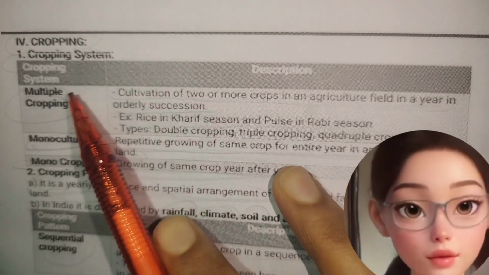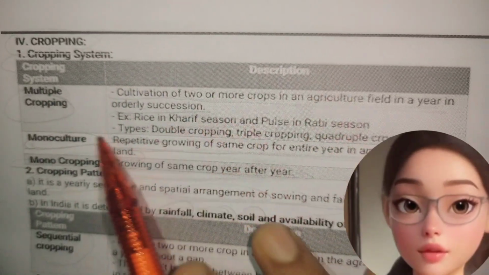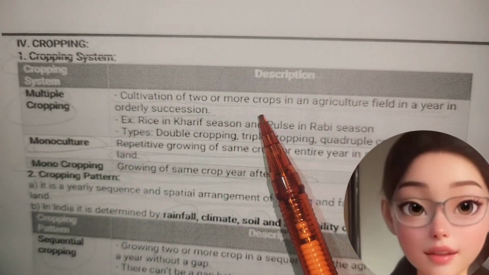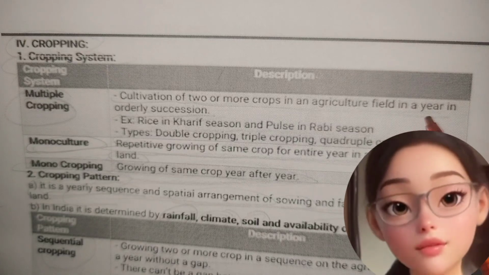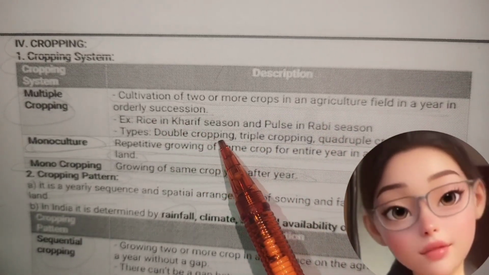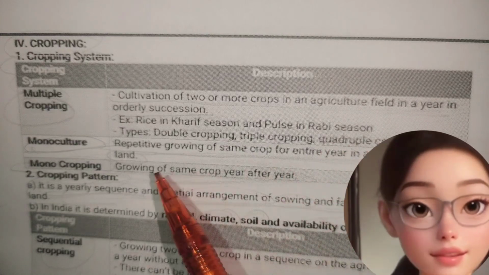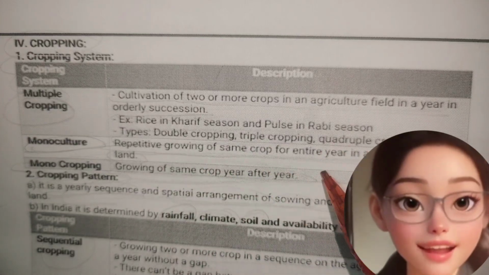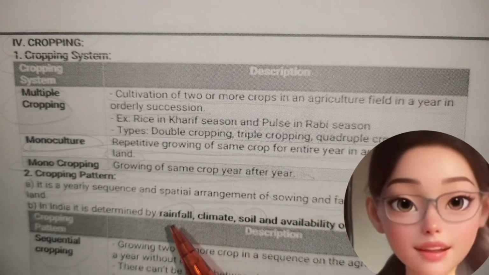Fourth one is cropping. Cropping system. Multiple cropping. Cultivation of two or more crops in an agriculture field in a year in orderly succession. Example: rice in Kharif season and pulse in Rabi season. Types: double cropping, triple cropping, quadruple cropping.